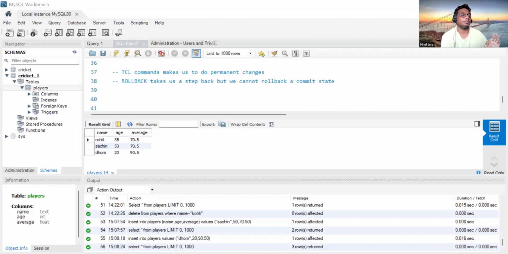In the previous videos, we have learned about DDL, DML and DQL: data definition language, data manipulation language and data query language. So in this video, we will be learning about TCL, transaction control language.